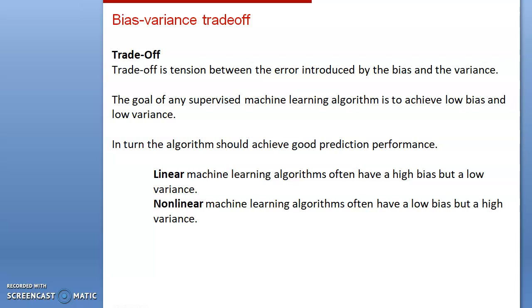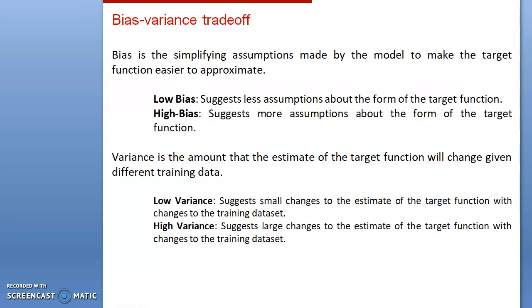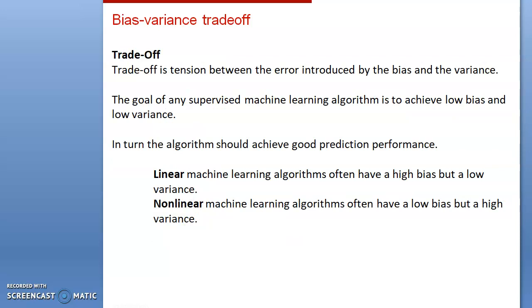The goal of any supervised machine learning is to achieve low bias and low variance, because low bias suggests fewer assumptions and low variance suggests small changes. In turn, the algorithm should achieve good prediction performance.